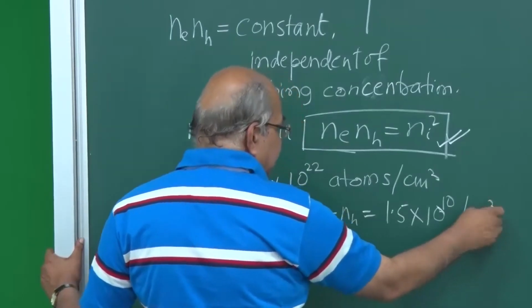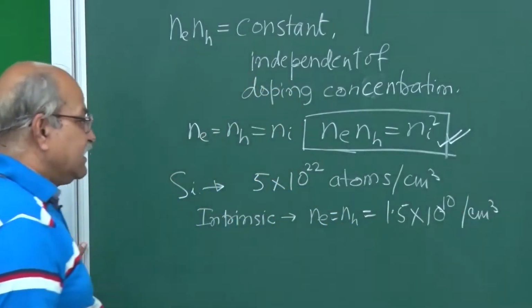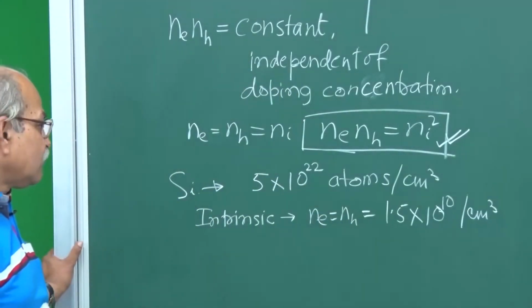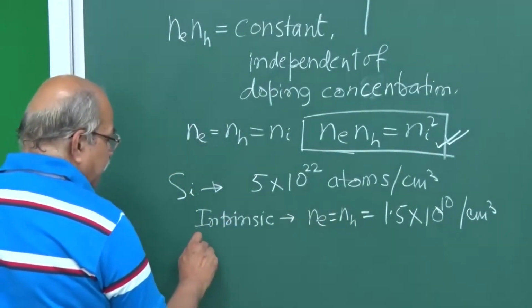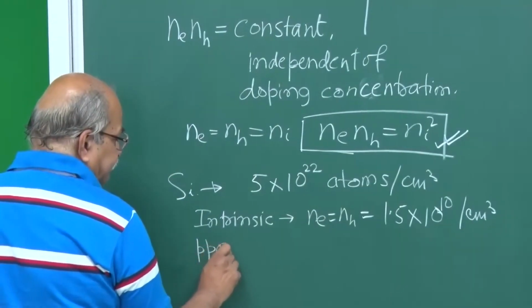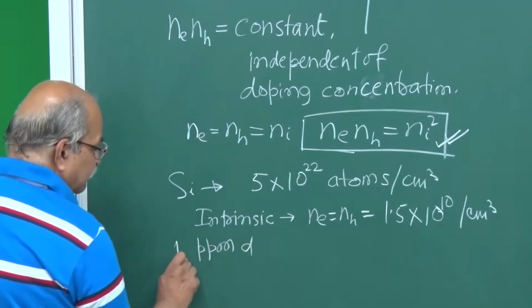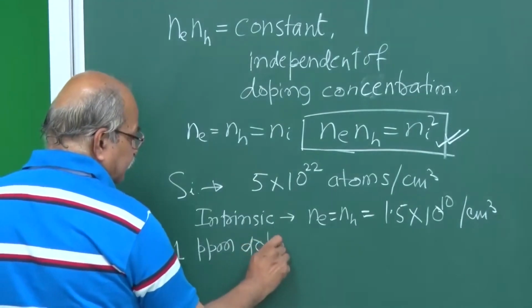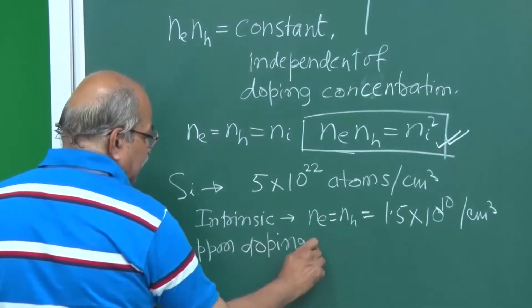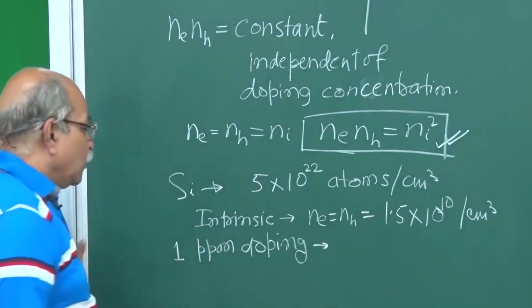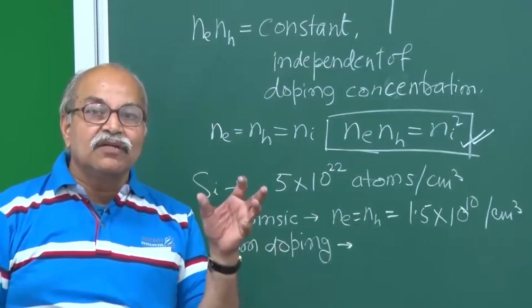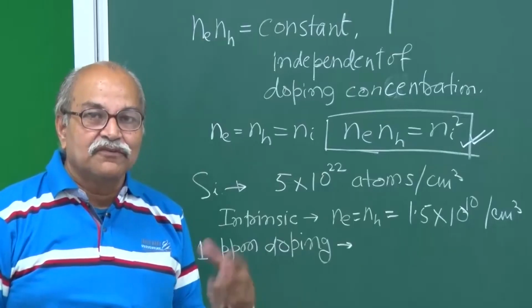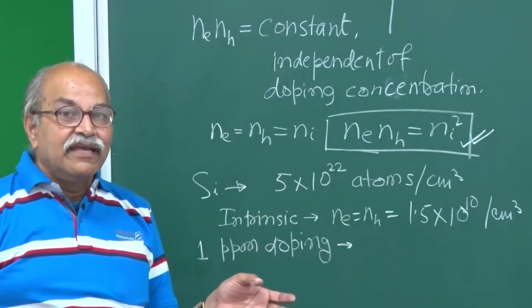We had given this data in one of the lectures. So this is Ni. Suppose you do a ppm doping, 1 ppm doping. That means 1 out of 10 to the power 6 silicon are replaced by arsenic or phosphorus.